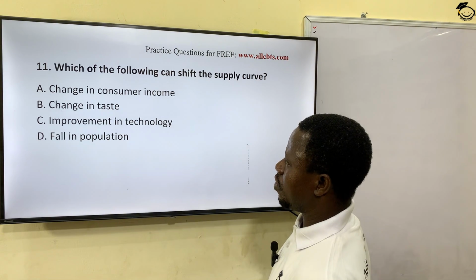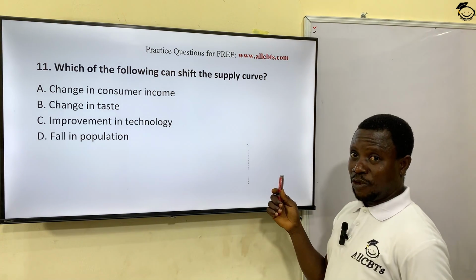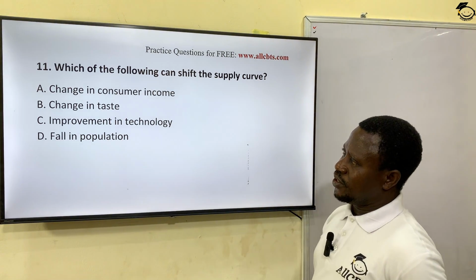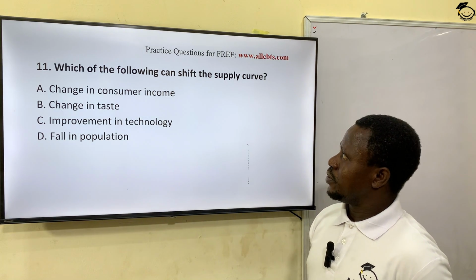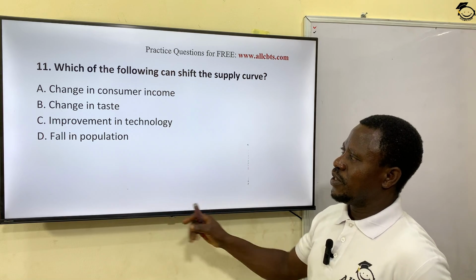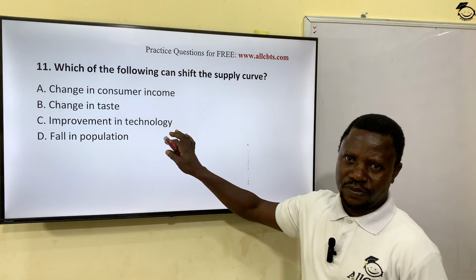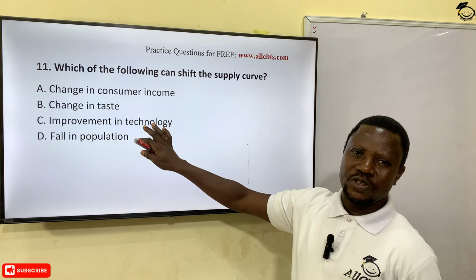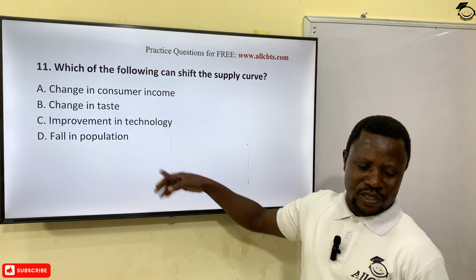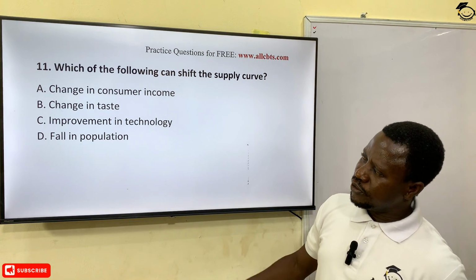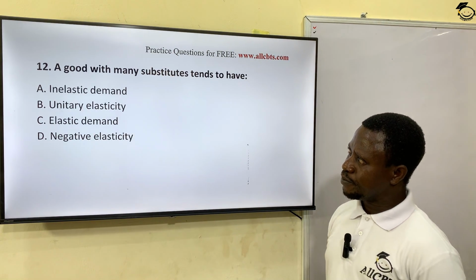Change in consumer income. So we're talking about supply, you know, not demand. Change in taste, improvement in technology, fall in production. The major factor that brings about a shift is improvement in technology. As technology improves, you see yourself, the level of productivity is expected to also what? Become efficient and possibly increase. So option C is the correct answer.